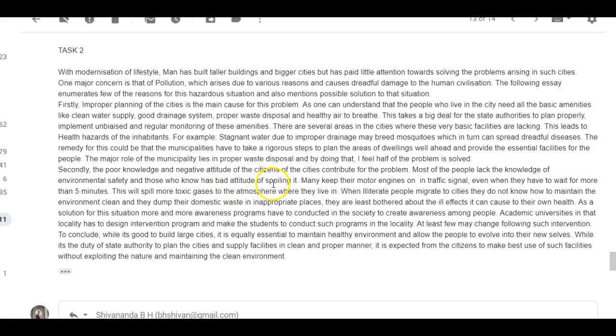"a bad attitude of spoiling environmental safety." I don't know what this means. What does that mean, to have a bad attitude about spoiling the environmental safety? I'm really confused. "Many keep their motor engines on in traffic signal, even when they have to wait for more than 5 minutes."